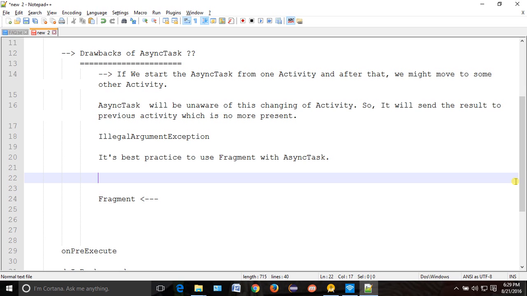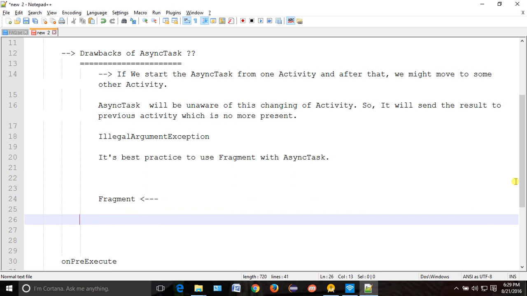Okay, this is one of the problems which we get. Now, the second drawback: what is the problem in async task basically? The second problem is that async task leaks some memory. There is some memory leak in your async task.